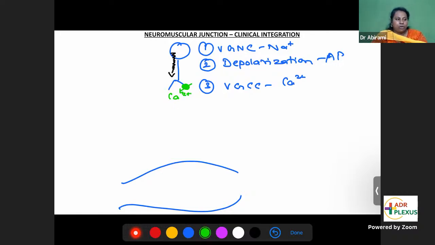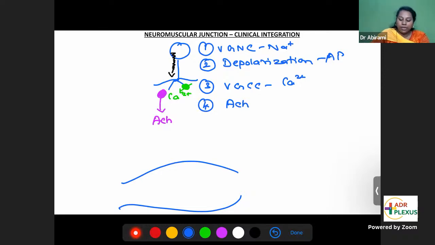So in the axon terminal, the role of calcium is that it can push the vesicles containing acetylcholine into the neuromuscular junction and release acetylcholine into the neuromuscular junction. Yes, good, Dr. Karthik, release of acetylcholine. So after that, the fourth event, release of acetylcholine.